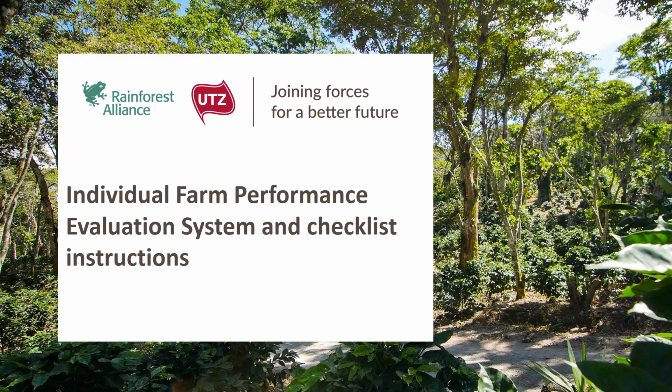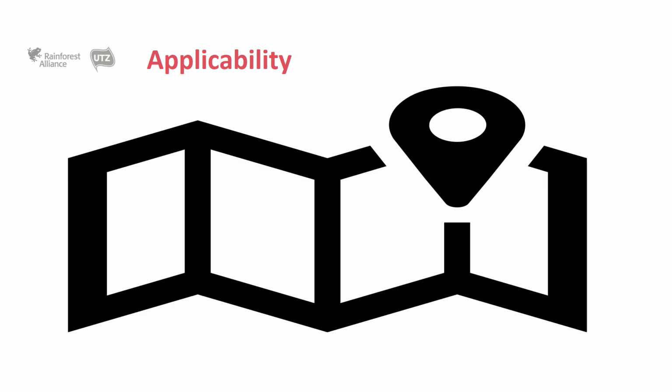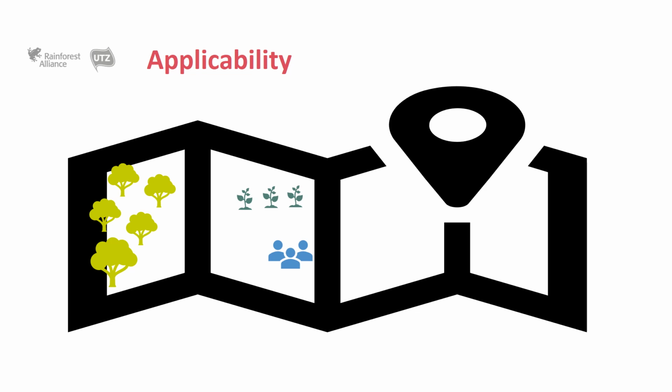In this section, the performance evaluation system for individual farms will be explained and the instructions for the correct use of the checklist tool will be shown. An important element of the performance evaluation system is the applicability. For the specific case of individual farms, the scope of the farm audit covers the entire geographical area within the boundaries of the farm and all natural, human, and economic resources and infrastructure, as well as relevant administrative and management information.